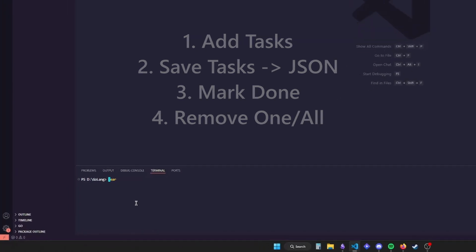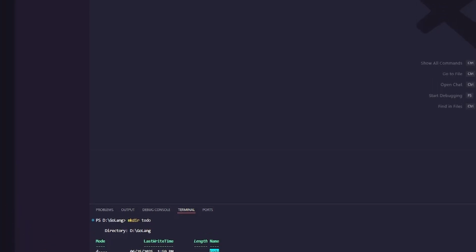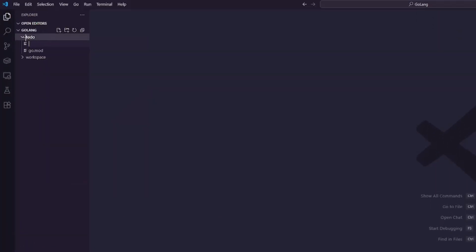All Go projects begin with a module, which defines the root of the project and manages dependencies. Inside a module, we organize code into directories called packages. Each package contains one or more Go source files. So, to start a Go project, I begin by creating a module using the go mod init command. Then creating the entry point for our program as the main.go file.